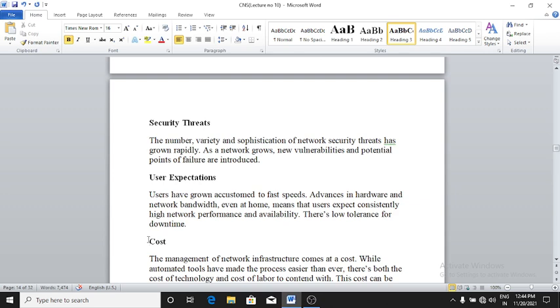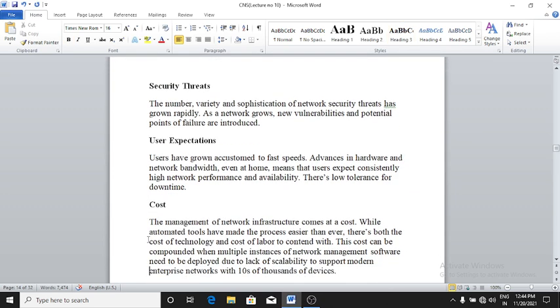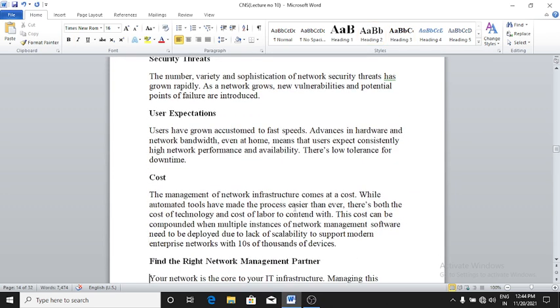Next challenge is the cost. The management of the network infrastructure comes at a cost. While automated tools have made the process easier than ever, there's both the cost of technology and the cost of labor to contend with.